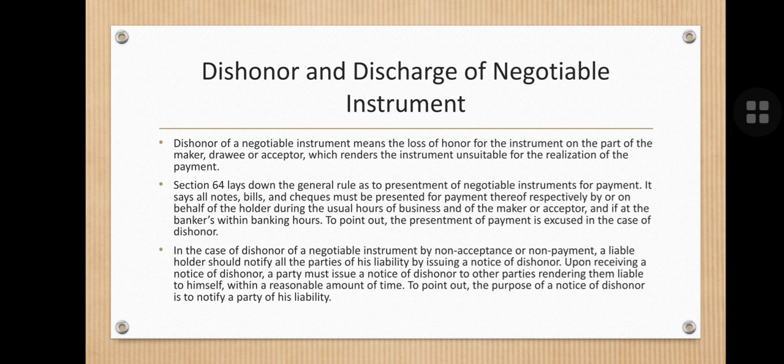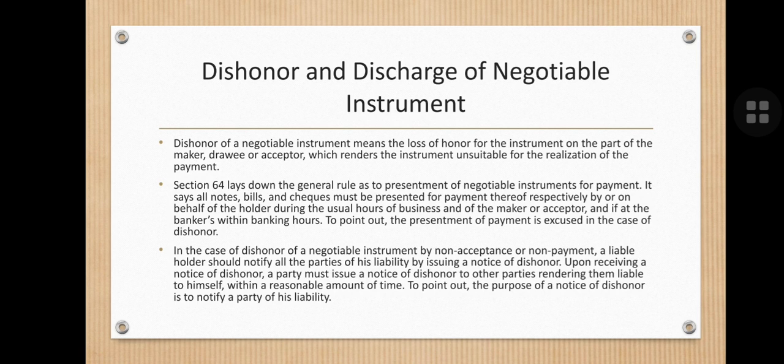If it is presented within banking hours and still it is dishonored, then they can be excused in case of dishonor.